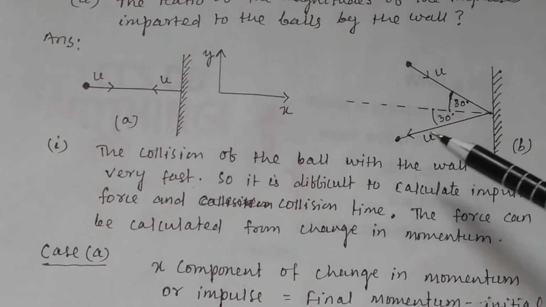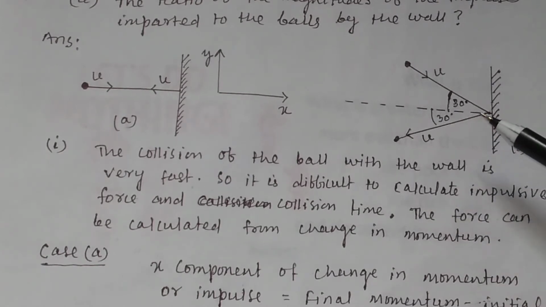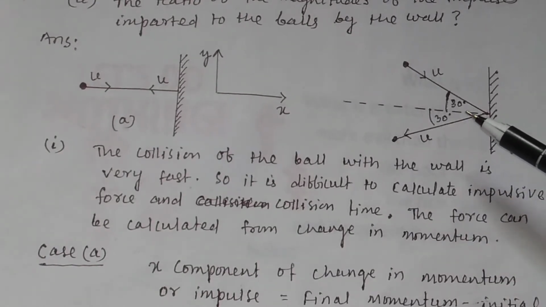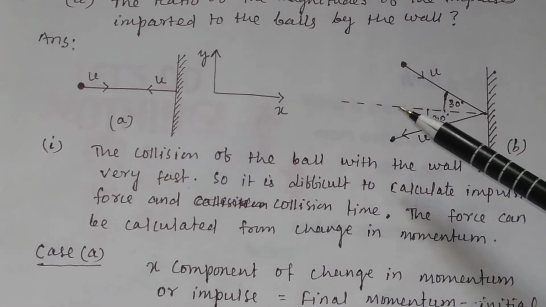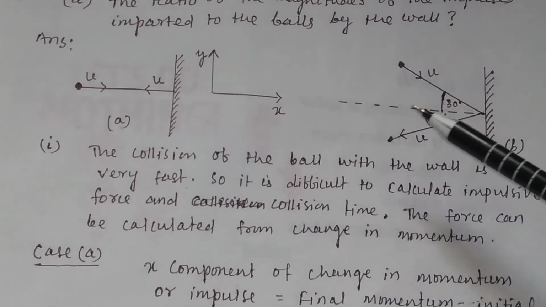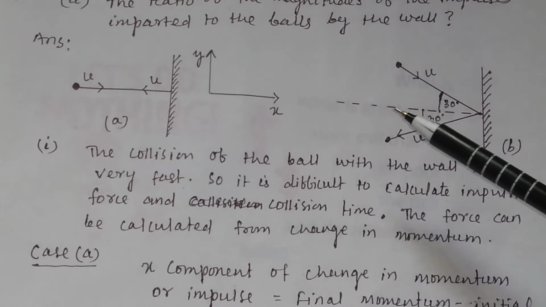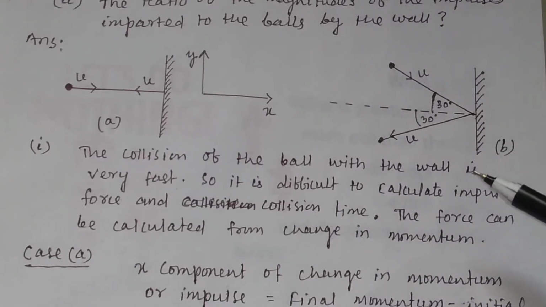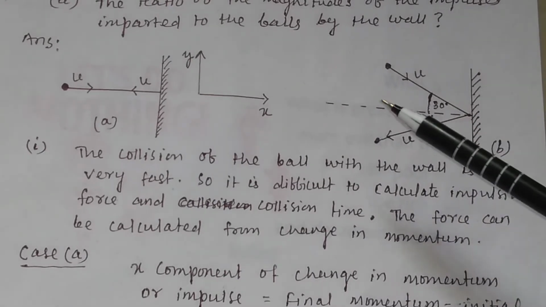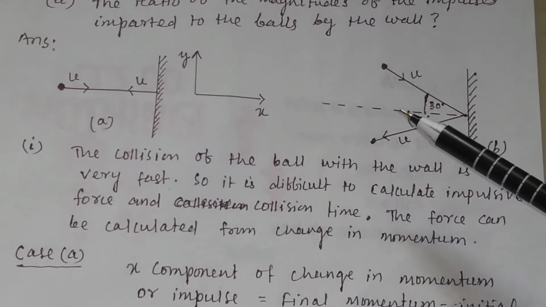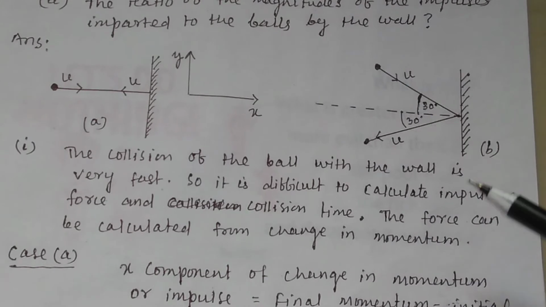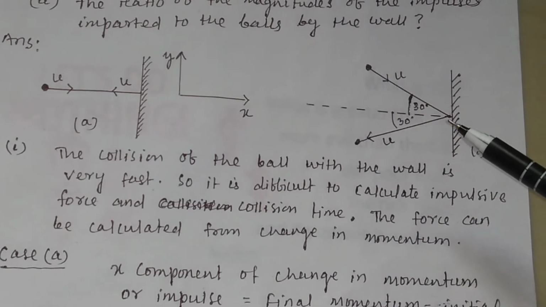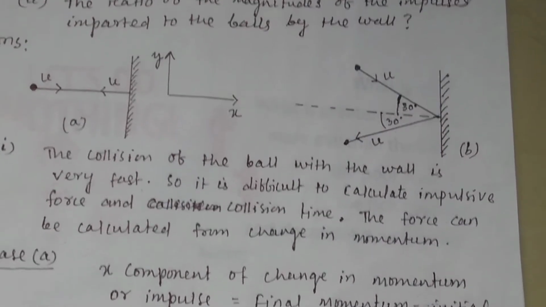Similarly, for the final velocity, we can resolve it into two components. Along the x direction, the velocity is negative since it is in the minus x direction, and along the y direction the velocity is also negative. So along x it will be minus u cos 30 degree, and along y it will be minus u sin 30 degree.